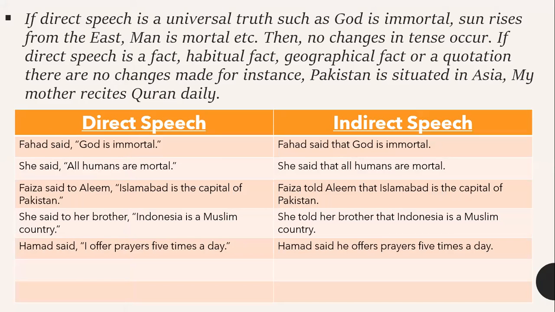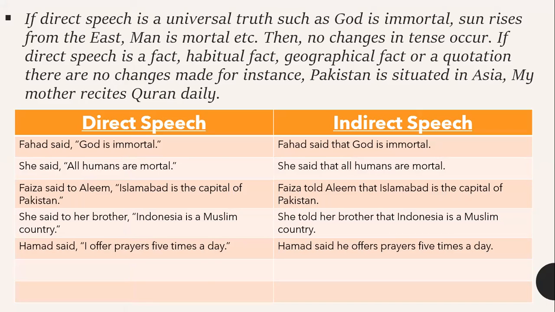If direct speech is a universal truth, what is universal truth? There are many things in the universe, from a religious point of view, from a geographical point of view, that remain the same. They are universally acceptable. That God is one, God is immortal, human is mortal. The sun rises from the east and sets in the west. Earth rotates around the sun. Man is mortal.